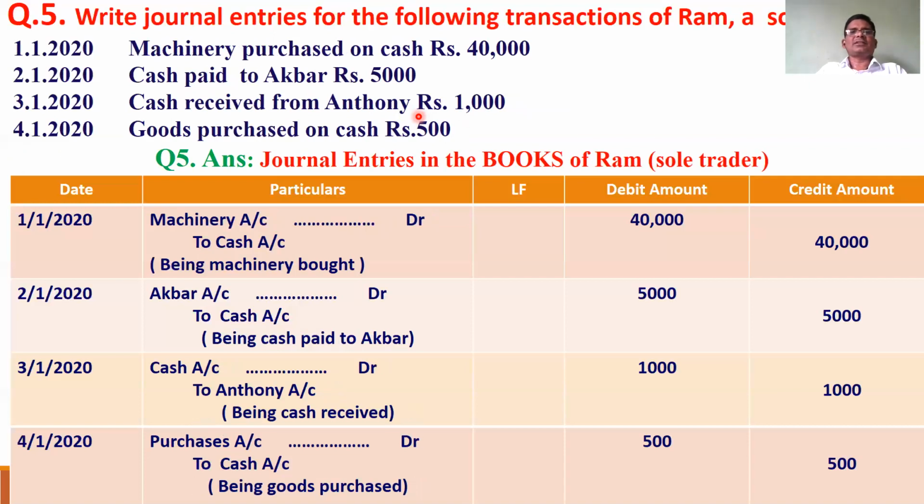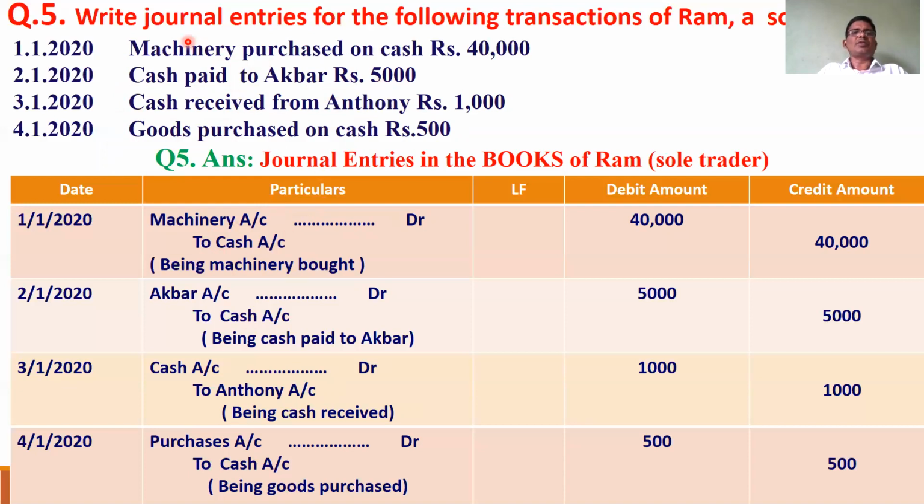Next, write journal entries for the following. Machinery purchased: already you know, whenever a fixed asset is purchased, that fixed asset account is debited. Machinery is coming in, so machinery is debited, and cash is going out. You must not forget that in every transaction, we purchased machinery, we paid cash to Akbar, we received cash from Anthony, we purchased goods. That is an important point you have to remember.